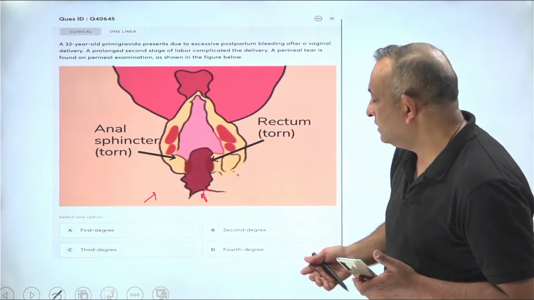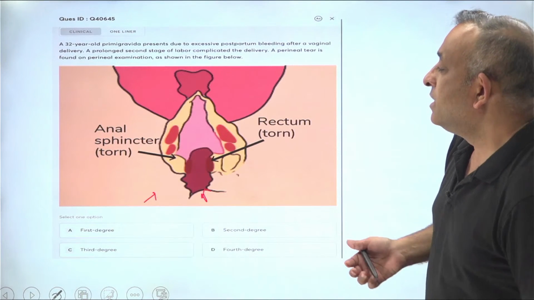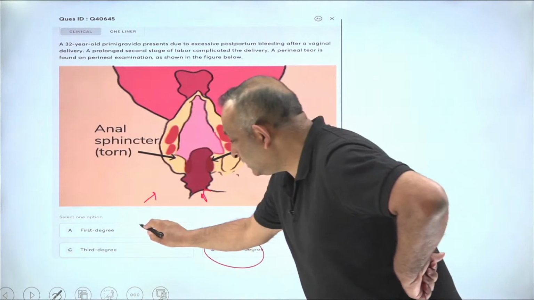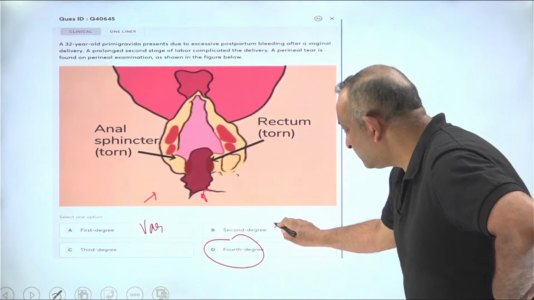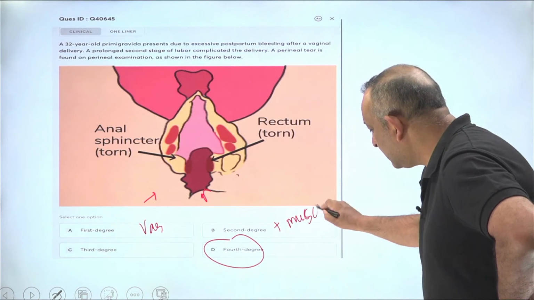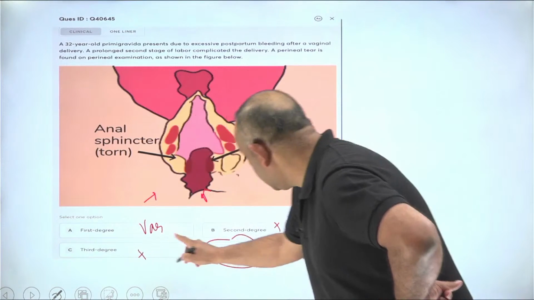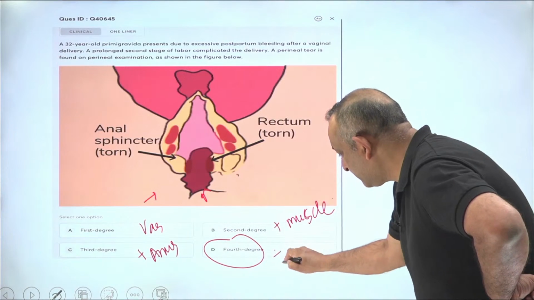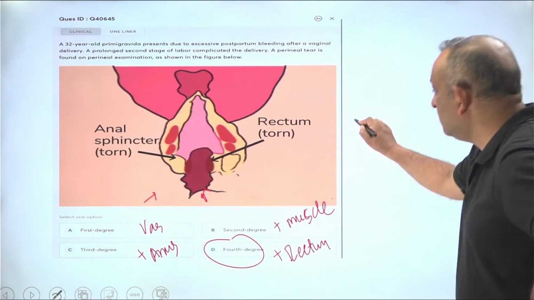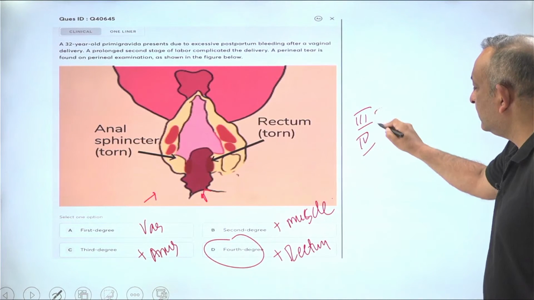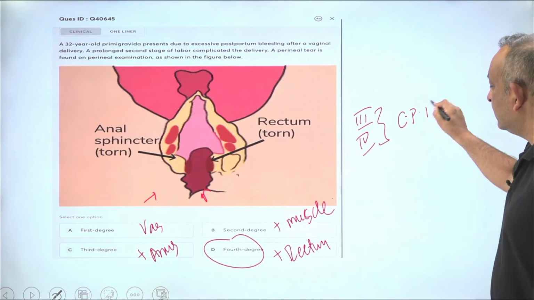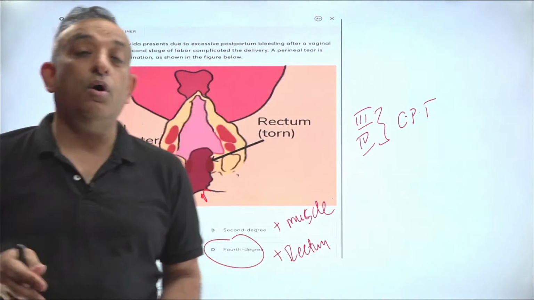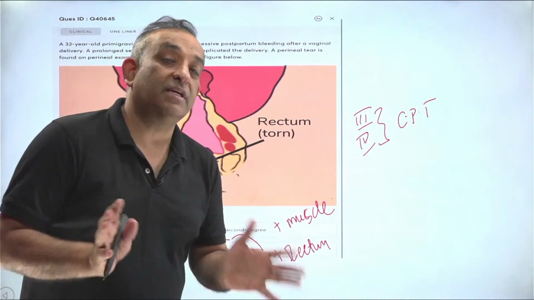All right, when there's a rectal tear, then we call it a 4th degree perineal tear. Most of you got that correct. So first degree is only the vagina, and second degree is plus the muscle, that is vagina plus muscle, and third is vagina plus muscle plus anus, and 4th degree is all of these three plus the rectum. And remember, the 3rd degree tear and the 4th degree tear together are known as the complete perineal tear. I'm not saying that they both have to be present, please. If it is a 3rd degree tear or a 4th degree tear, both are known as complete perineal tears.